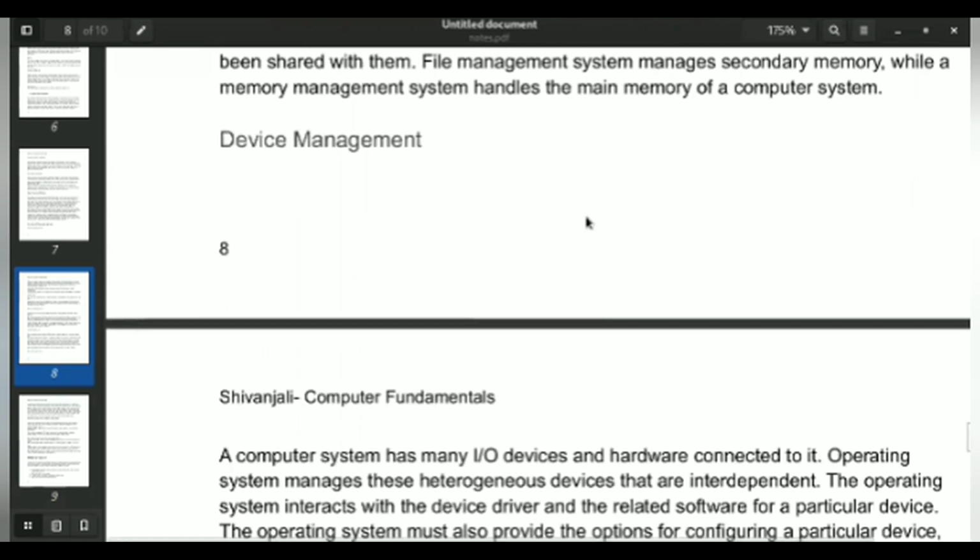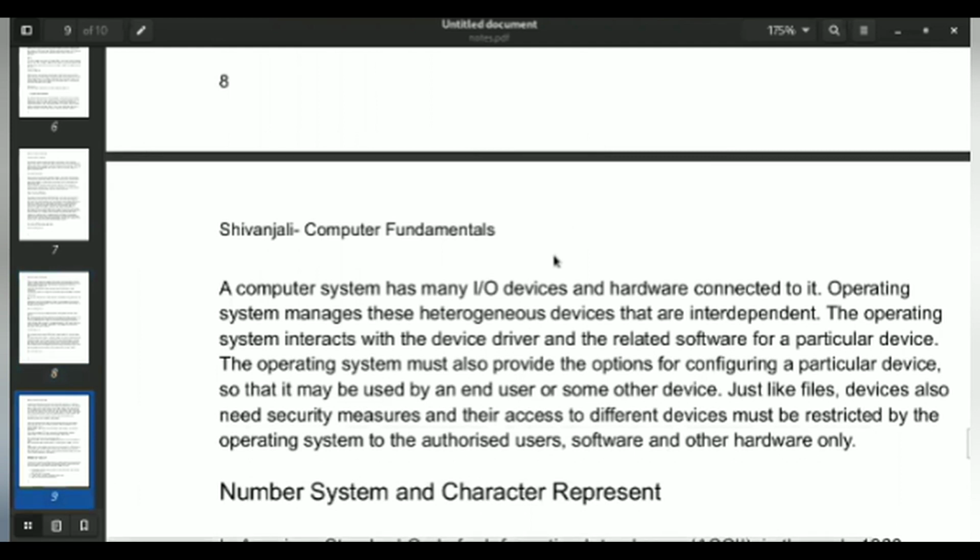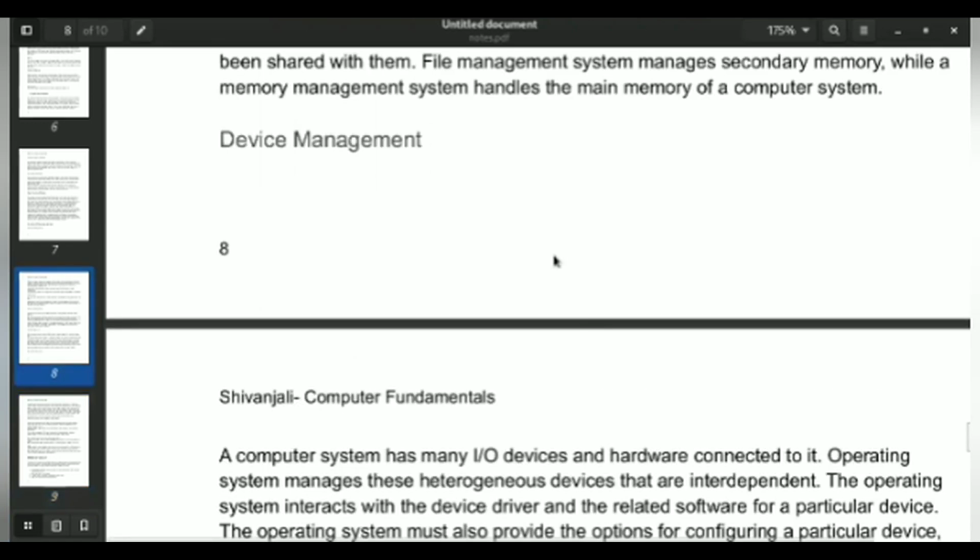And in the same way, device management also has to take some kind of security measures, so the external devices must be restricted for the operating system only to authorized users and only for the specific hardware which is connected. And moving on, so these were the functionalities of the operating system.